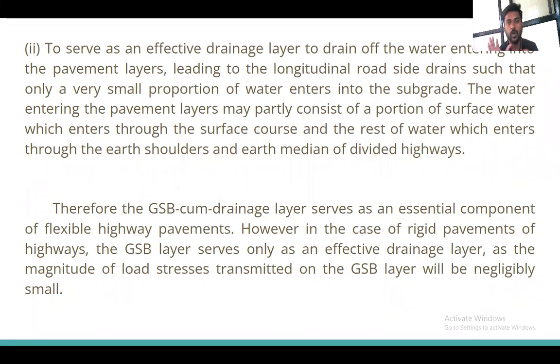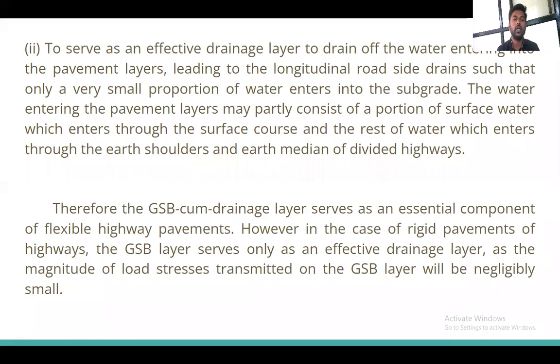From the median that we have provided, and also from the shoulders. The majority of the water penetrates through these two, the median and the shoulders. From the surface layer, a negligible amount of water will penetrate. All this water should be drained out by the drainage layer, that is the subbase layer. Very little water should penetrate to the subgrade side. So that is the second function of the subbase layer.